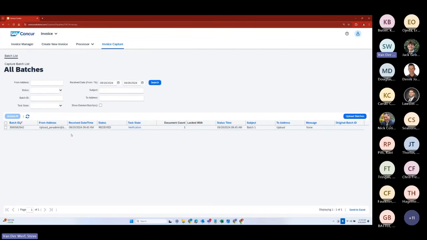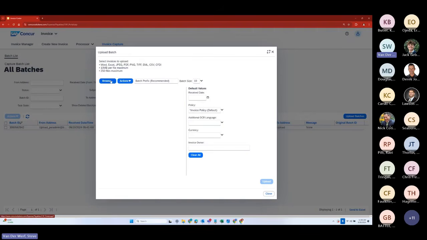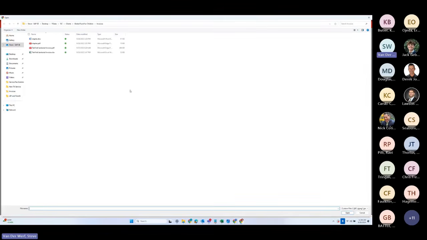Now, what I'm going to do is, here you can see I've already had this one. This has come in because with invoice capture, that same exact optical character recognition and artificial intelligence that we use for Concur Expense applies here to invoices as well. And if I wanted to, I could even upload one myself. Say browse here, say Staples.